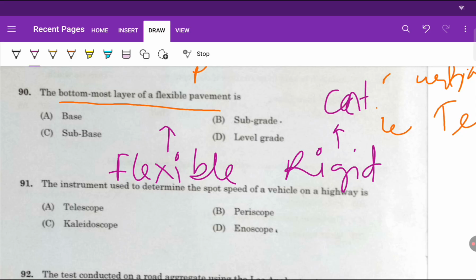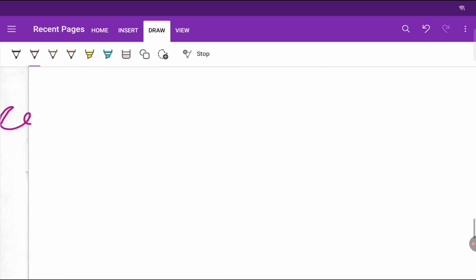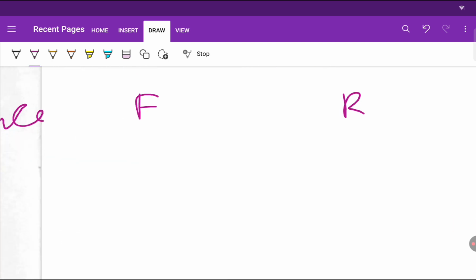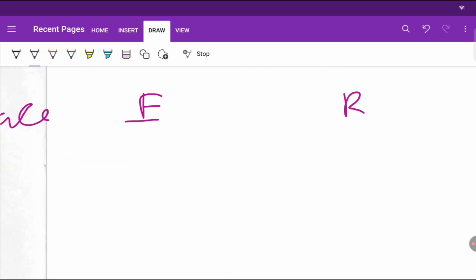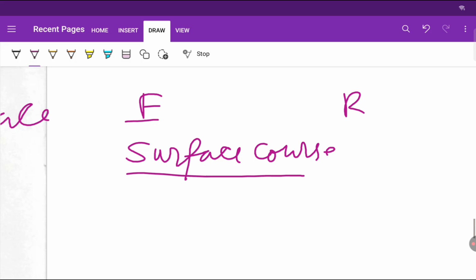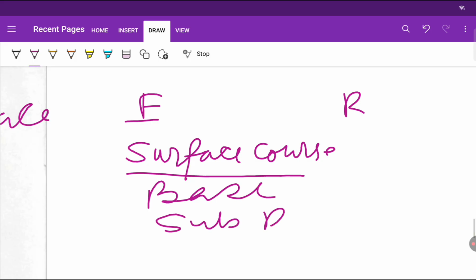So for flexible pavement, the top surface is called the surface course. Let's see flexible and rigid. For flexible we have the surface course first, then the base course, then the sub base, then the subgrade, right?